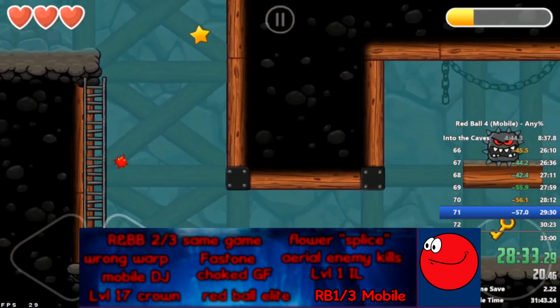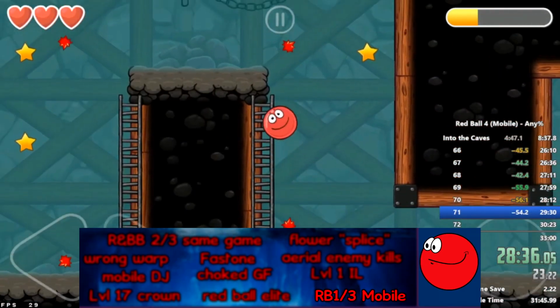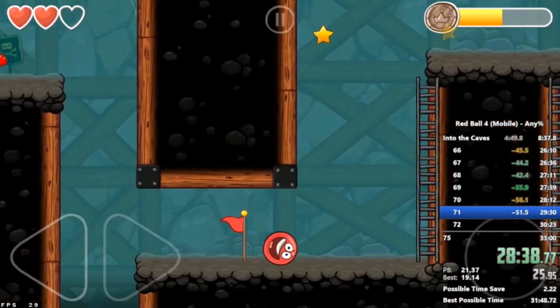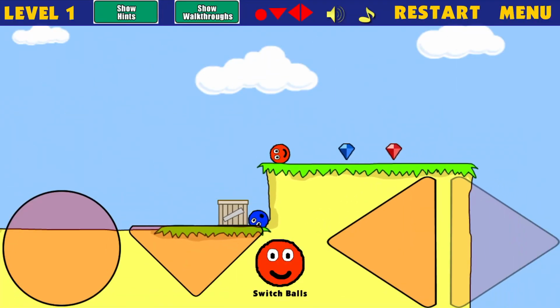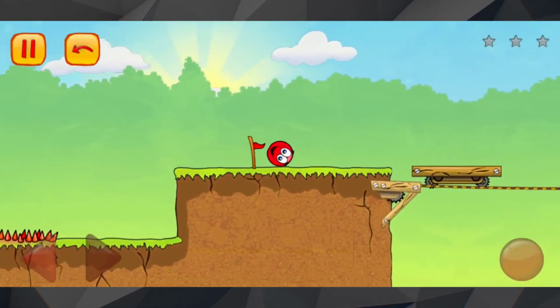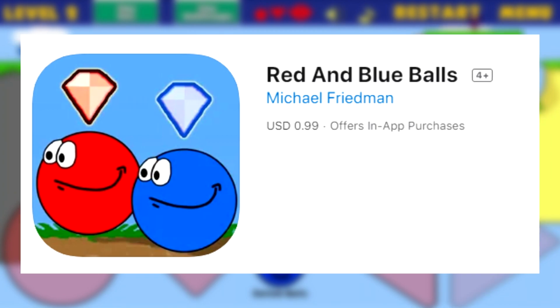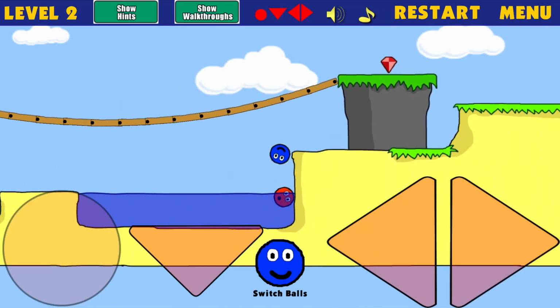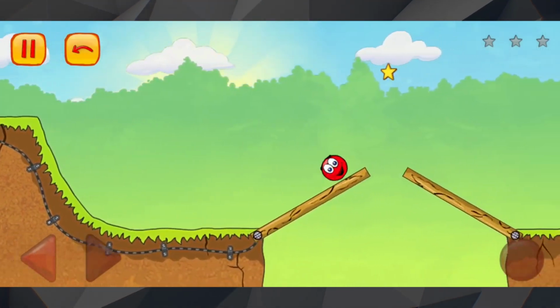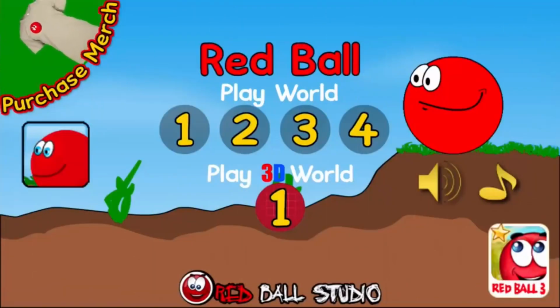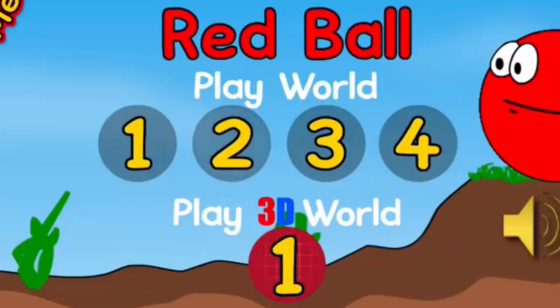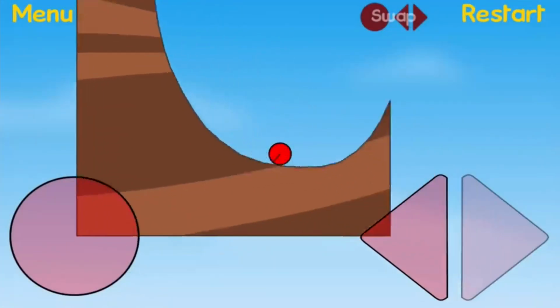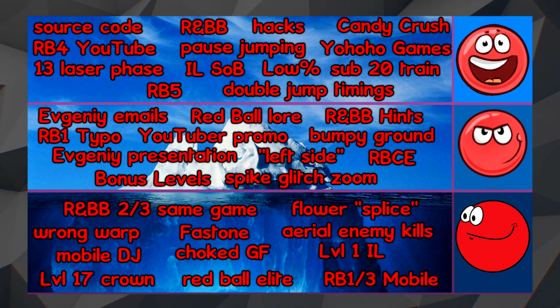Though Red Ball 4 is typically known as the only official Red Ball game available on mobile platforms, there are actually ports of Red Ball 1, Red and Blue Balls, and Red Ball 3 that also exist. However, these games were not programmed by Evgeny, with the entire job being outsourced to other people. These ports are known for being somewhat sloppy in comparison to their Flash counterparts, while also having completely different physics. The Red Ball 1 port contains more levels than the Flash release, but the additional packs are uninspired and cost real money to purchase.